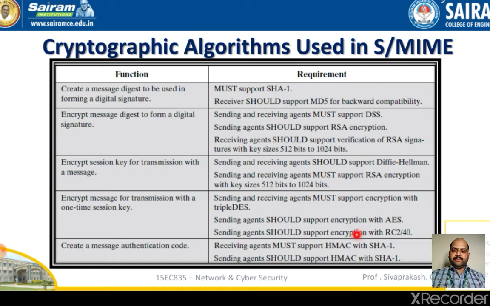or 40. The last function of the cryptographic algorithm, which is used in S/MIME, create a message authentication code. A receiver agent must support HMAC with SHA-1, whereas sending agent should support HMAC with SHA-1. This is the function and requirement of a cryptographic algorithm used in the secure MIME.